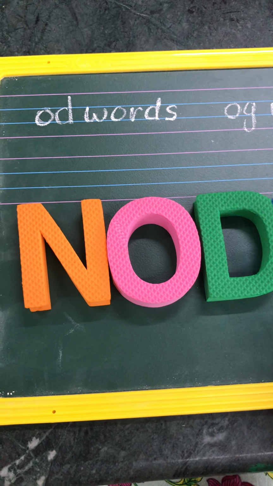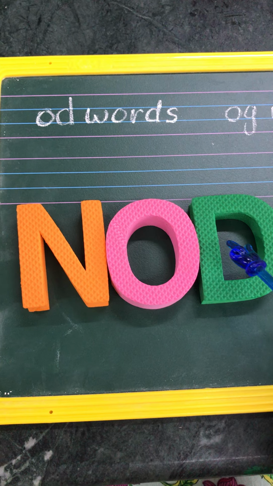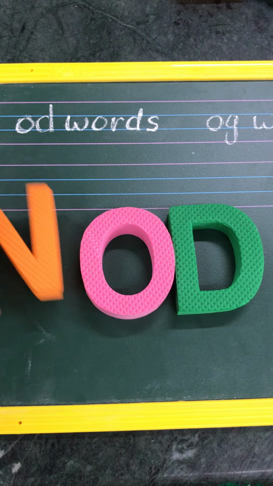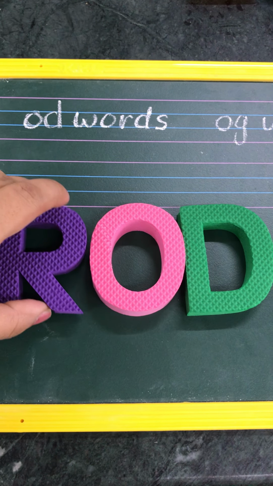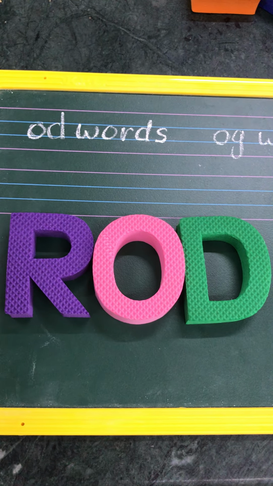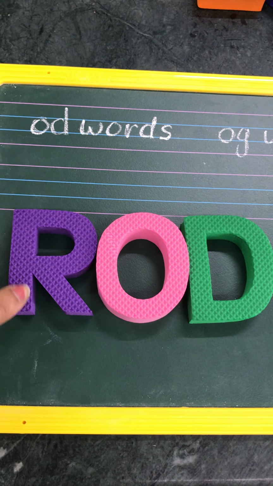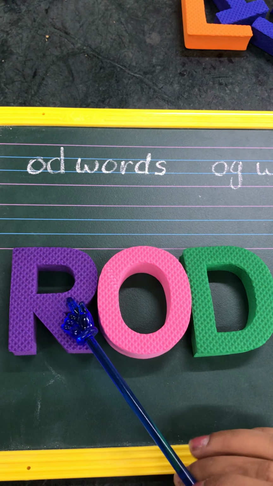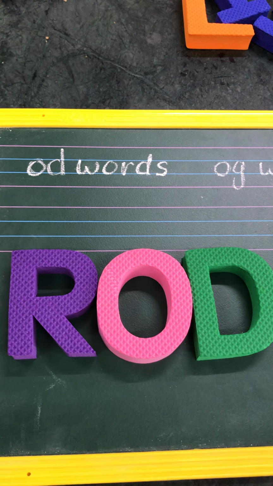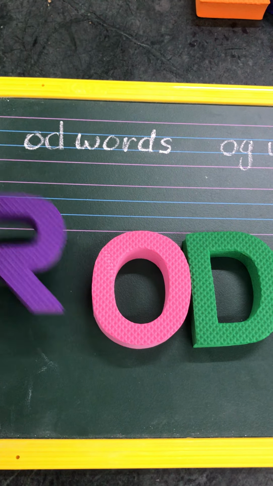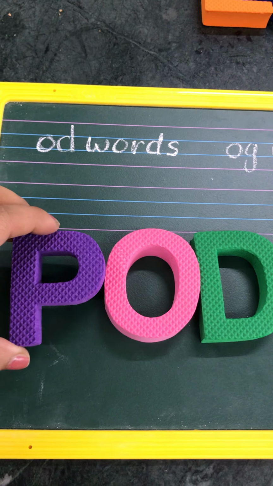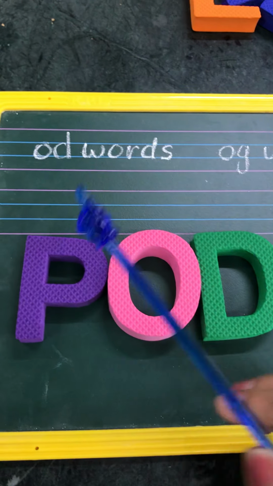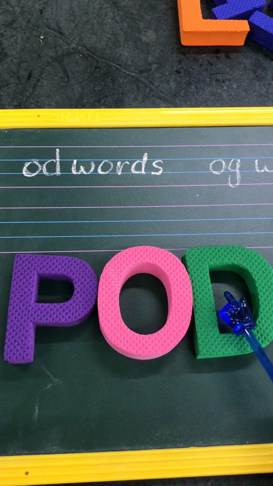N, odd, nod. Then I'll remove n and add r to it. This is r and the sound of r is r. So r, odd, rod. Now let's remove it and if I add p to it, this is p and the sound of p is p. So p, odd, pod.